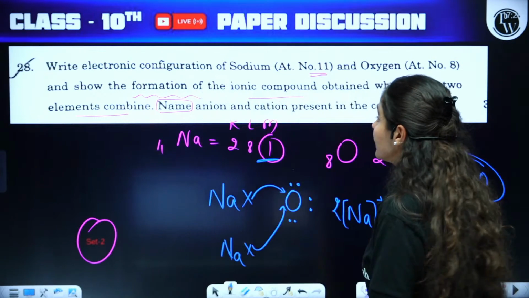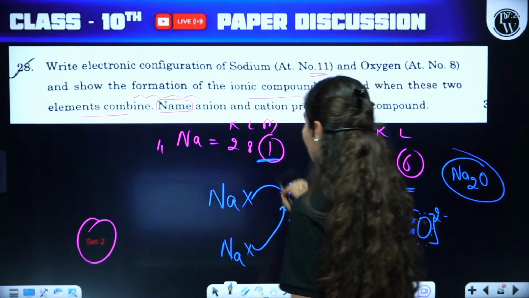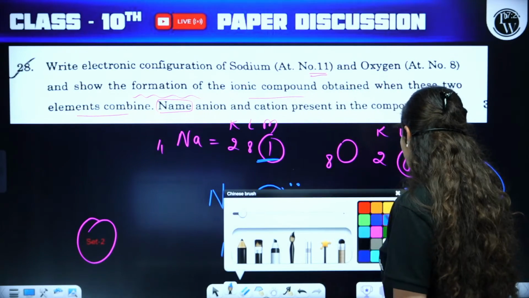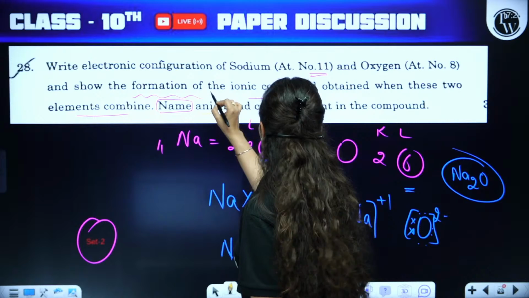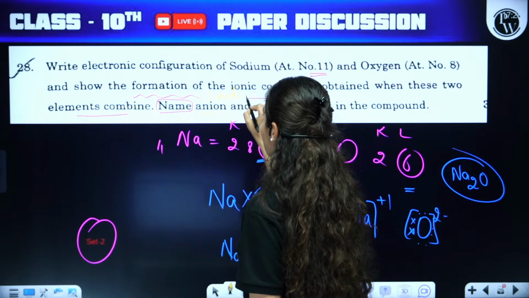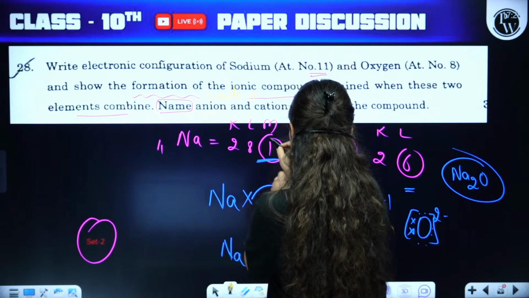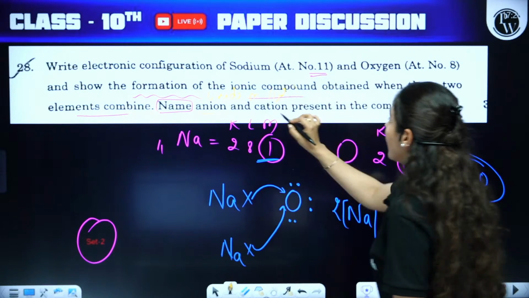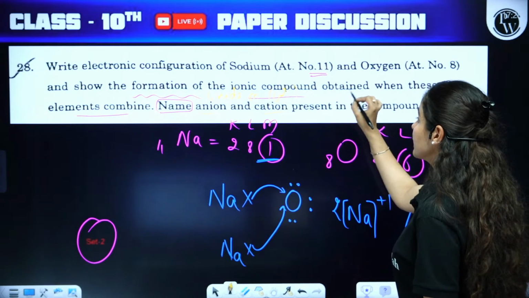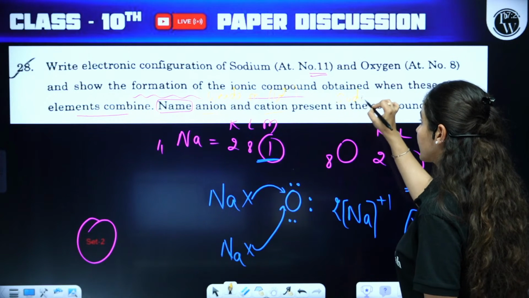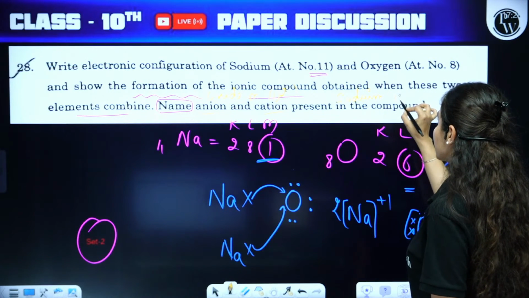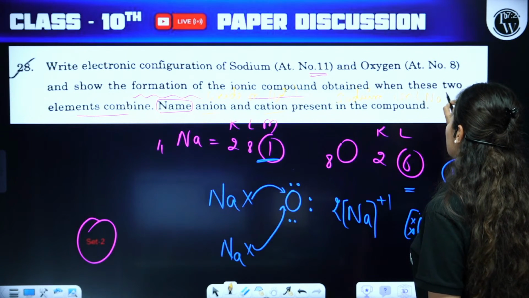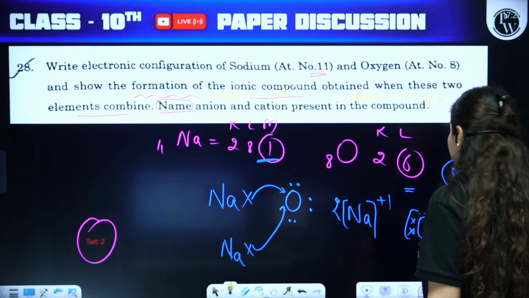Okay, moving on. Name the anion here. So for the anion, while you're naming it, you will write oxide ion. Along with it, you can definitely mention the formula, which is O2 minus. Then the cation present in it. Cation will obviously be sodium ion. You have to mention the name, along with it the formula Na plus.